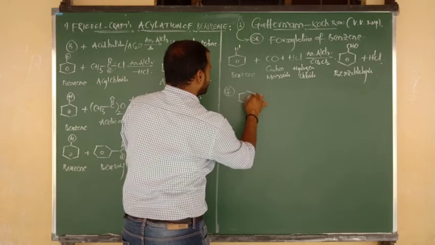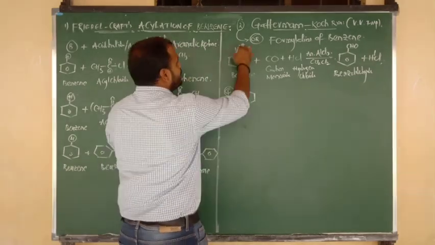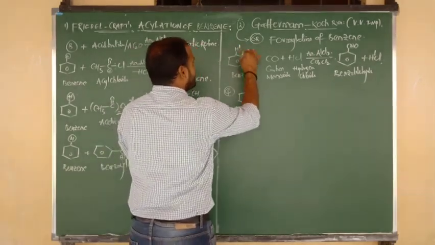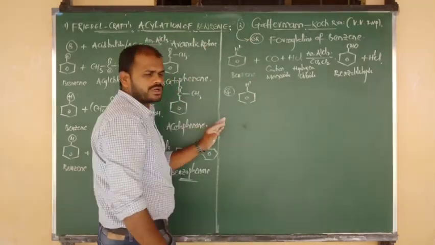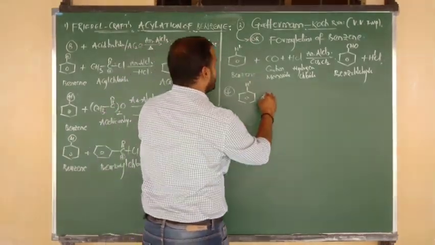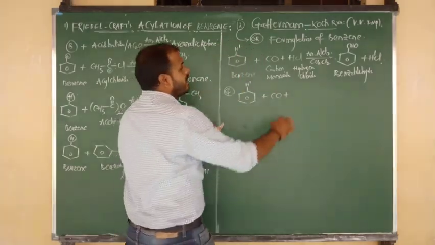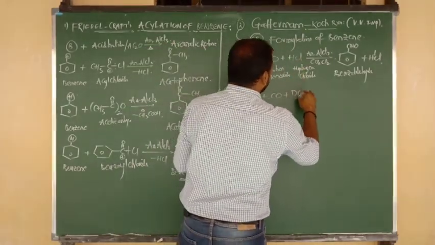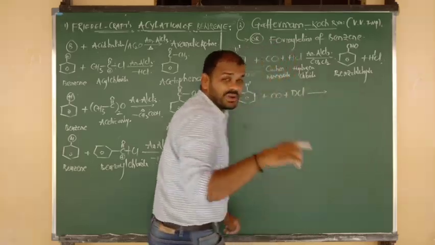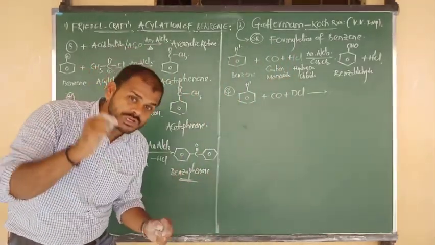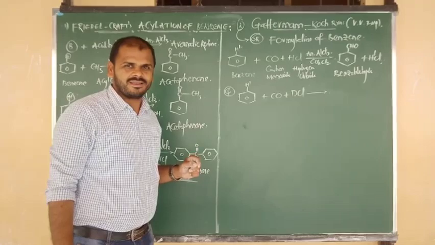Same thing, I am going to write benzene from the top. Okay, one of the top side. Now I am going to write one of the hydrogen, you denote it again H prime, and suppose it undergoes reaction with carbon monoxide, and in place of HCl I am going to take now DCl, means deuterochloride. To show the variation only I am writing DCl.